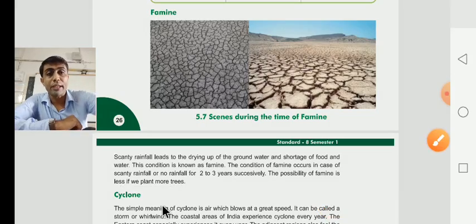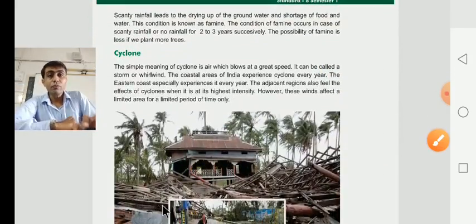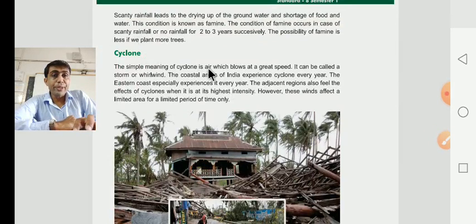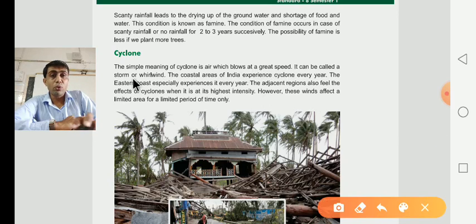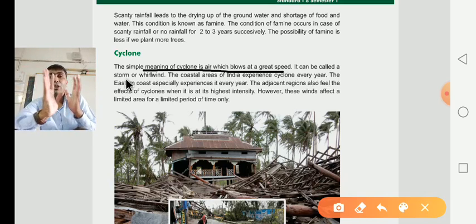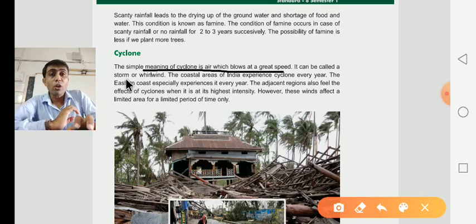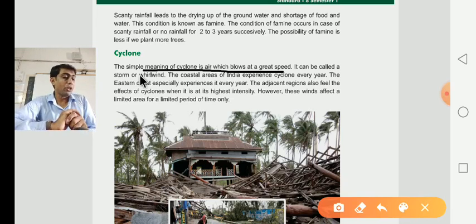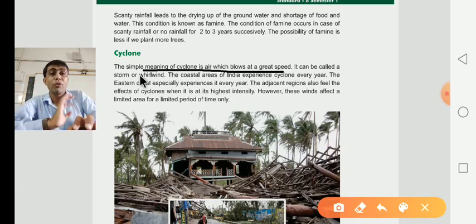Our next topic is the cyclone. The simple meaning of cyclone is air which blows at a great speed. Dear children, what is the meaning of cyclone? Cyclone means air which blows at a great speed. It can be called a storm. When air blows at a great speed, it is called a storm or whirlwind, which is the second meaning of storm.